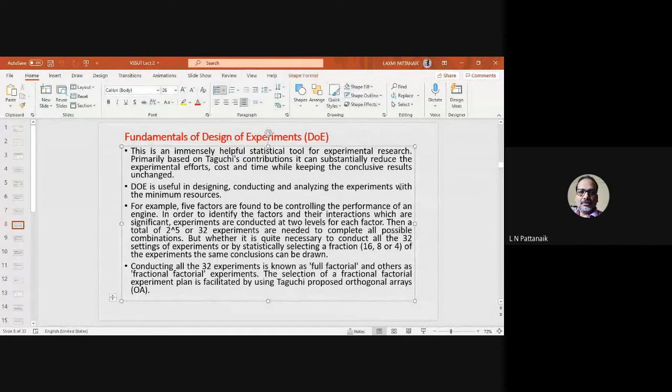Okay, so then comes this slide, which is about the design of experiment. As I said, suppose you are dealing with 5 factors for your problem, and initially you are taking only 2 levels, then there will be 2 to the power 5, that is 32 possible combinations of experiments that you can conduct. Again, conducting 32 experiments on some machine tool or maybe some other process is not advisable because it will consume a lot of time, effort, and cost.